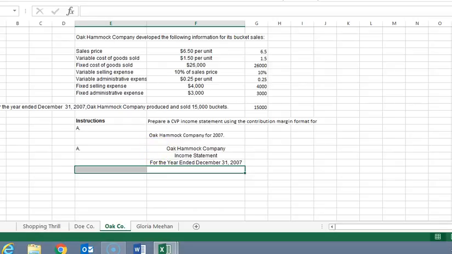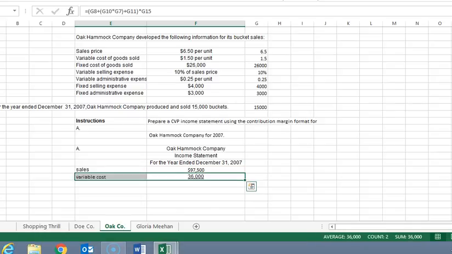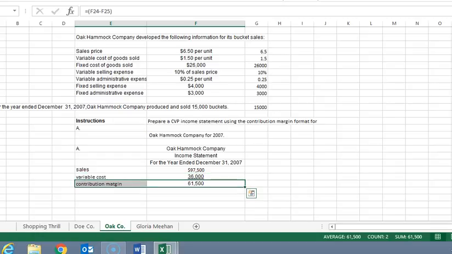All right. Well, the first thing then is sales, and that's straightforward. Sales is simply the selling price times 15,000 buckets. Now, the variable costs. Now, here we have three variable costs. The variable cost of $1.50 per unit, 10% of selling price, and 25 cents per unit for variable administration expenses. So when I do the variable costs, then notice the formula up above, and I come up with 36,000. The difference is my contribution margin, 61,005.